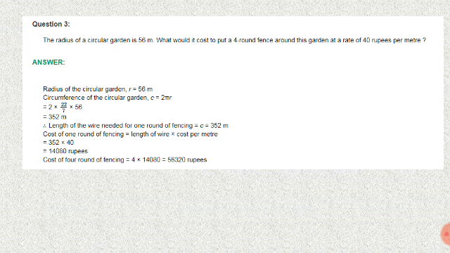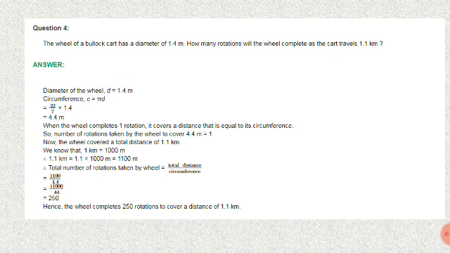So next one is the length of the wire needed for 1 round of fencing. One round of fencing, circumference is equal to 352 meter. Cost of 1 round of fencing is equal to length of wire into cost per meter. So 352 into 40, we get a value 14,080 rupees. Cost of 4 rounds of fencing means 4 is multiplied by 14,080. So we get a value 56,320 rupees.